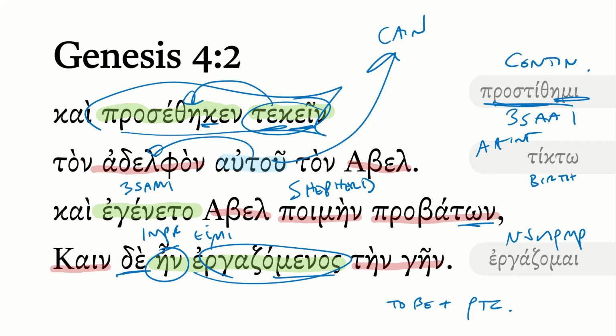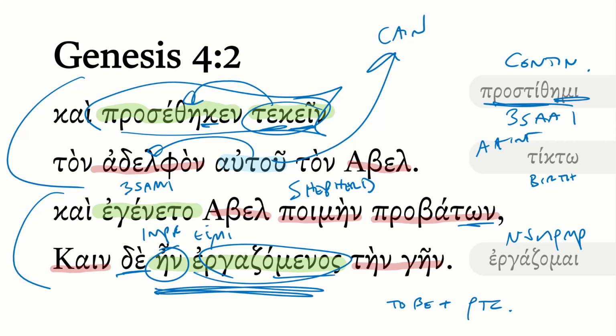And that is really a deft way, a very good way in Greek of sketching the narrative background. Really what he's doing is he's linking the birth of these two sons with the next scene. What's going to happen? What's the next big thing that's going to take place in the narrative? And one way you can accomplish that is by backgrounding this verb through this imperfective periphrastic construction. Say, okay, now I'm moving this to the background because I want a different foreground to come into view, which of course is going to be their whole interaction over their sacrifices. And not to spoiler alert too much, one of them is going to, of course, get killed.